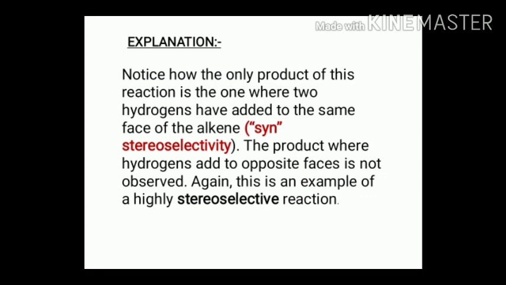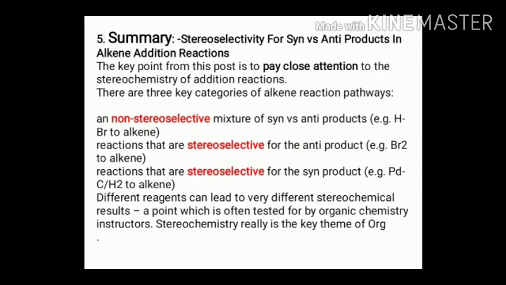Let us see the summary of all this, syn versus anti products. The key point is to pay close attention to the stereochemistry of addition reactions. What are the three main key points? First, non-stereoselective reactions, meaning a mixture of syn and anti products is obtained when HBr attacks the alkene.